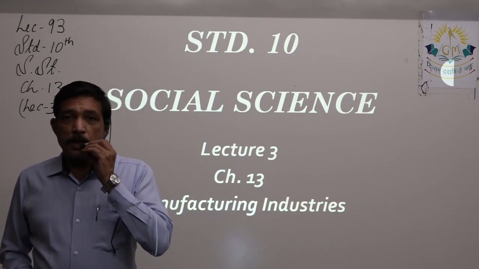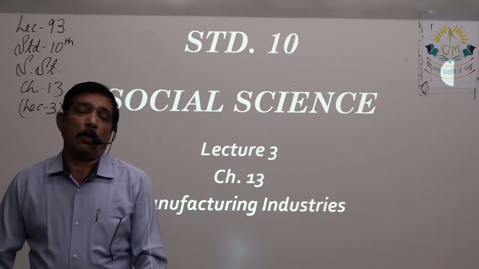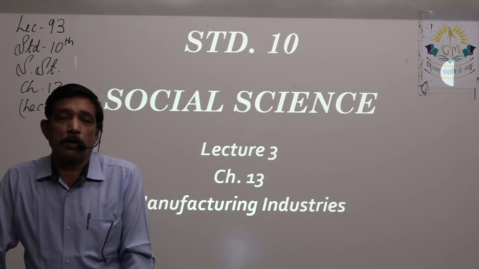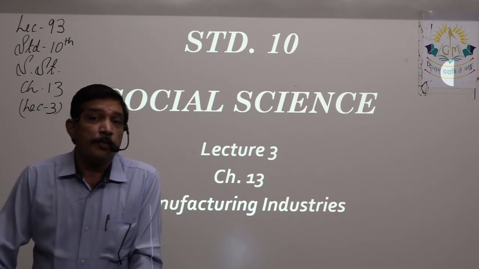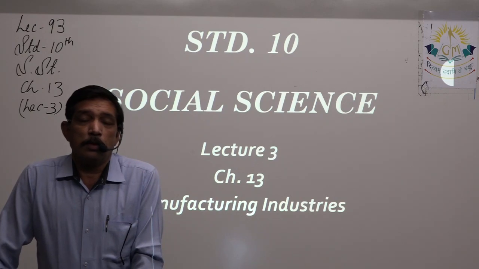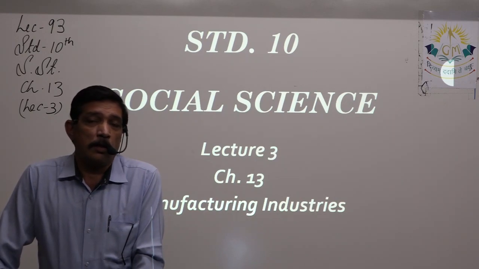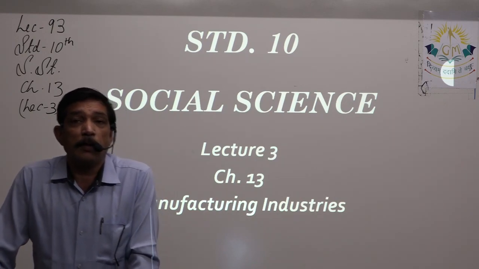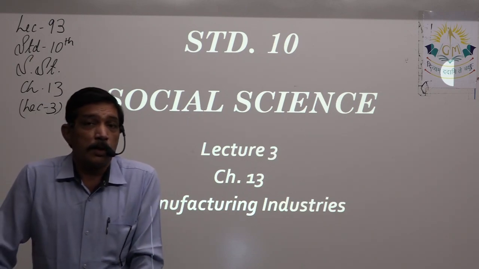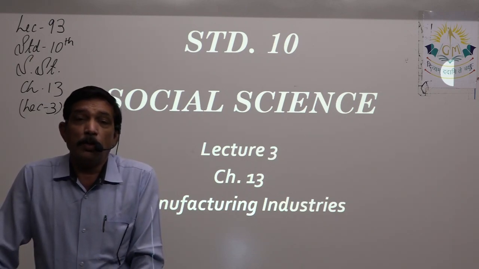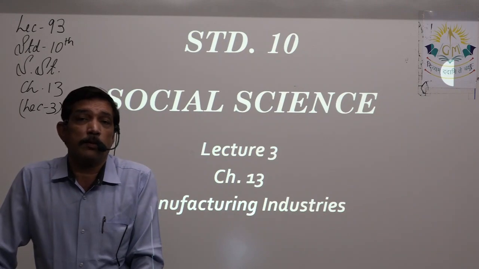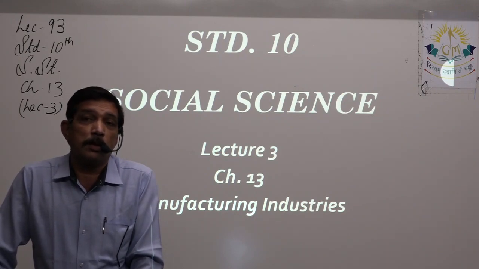This particular chapter carries quite a lot of importance because there are lots of things to memorize. Objectives are very easy to pick up from here, and it can be quite difficult, and there are lots of descriptive type answers where you need to memorize names of things, places, industries, etc.